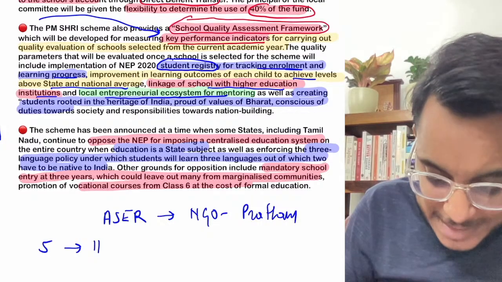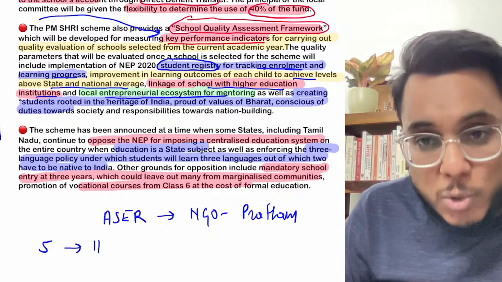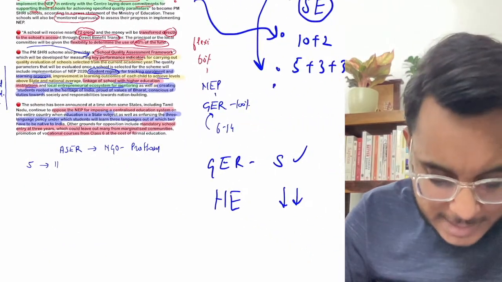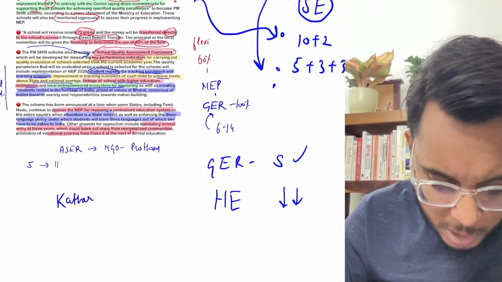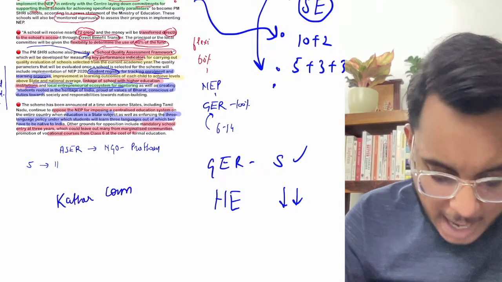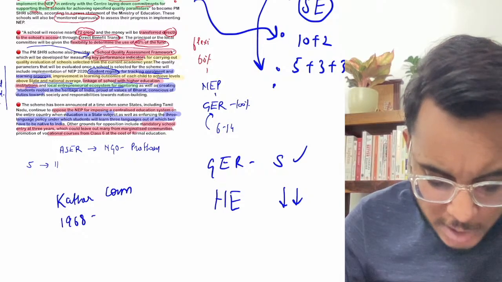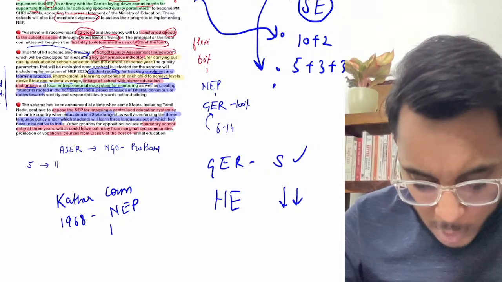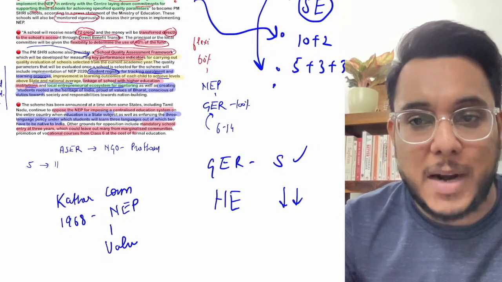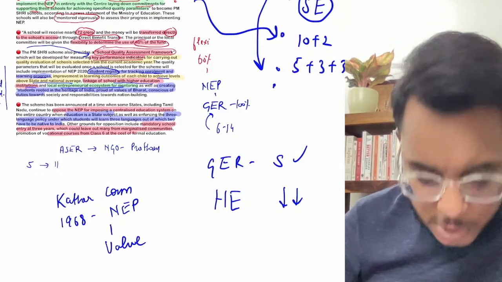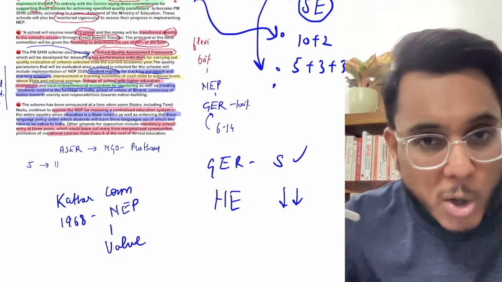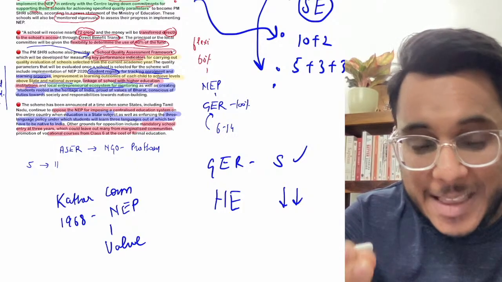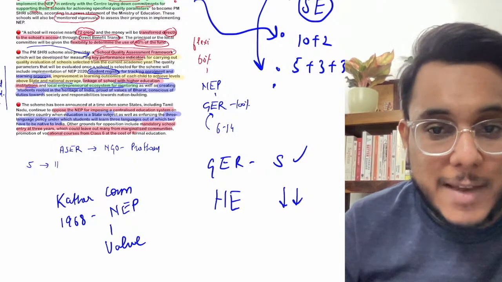Then basically a focus will also be made on value inculcation. Now understand that when we talk about value inculcation, since the Kothari Commission came in the 1960s, after that the 1968 education policy, the National Education Policy of 1968, they have talked about how values are a very important part. Okay, and value based education needs to be given. Now value based education also builds character, and ethics and morality can only be taught by value education.